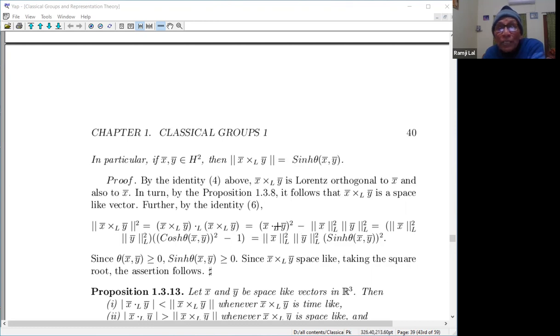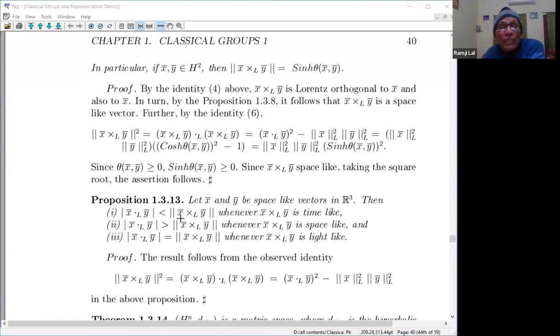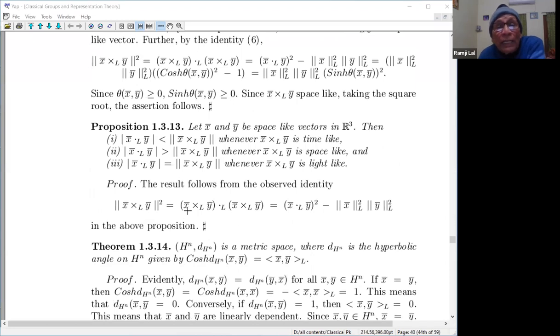Just as in the vector product, A cross B dot C cross D, the same relation is here, and then you see that this is equal to x square y square times cos hyperbolic square, and therefore this is equal to sine hyperbolic. Looking at the sign, this is greater than or equal to 0, and since this is space-like, taking the square root, the assertion follows. That is a simple thing, and this identity also follows from the same.